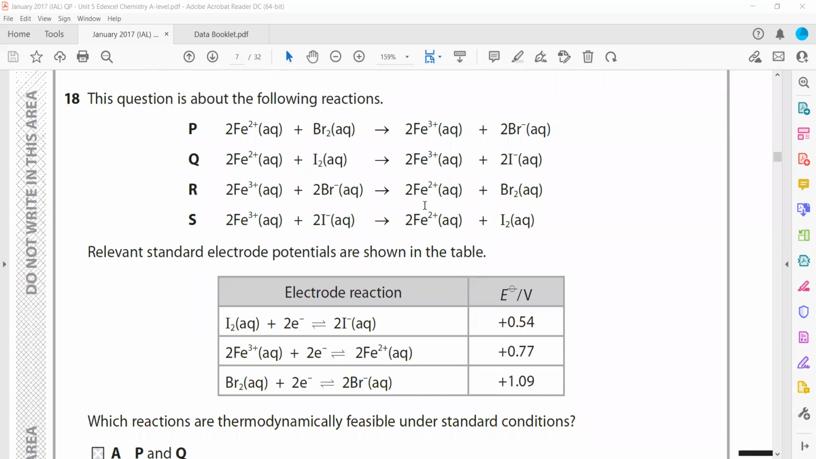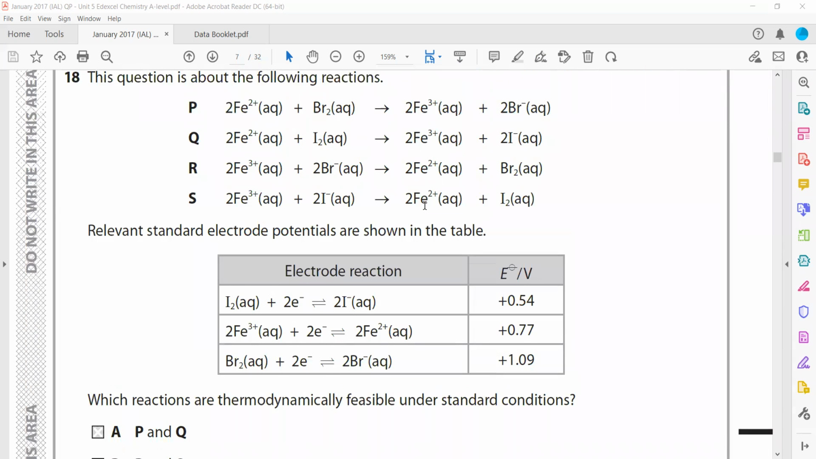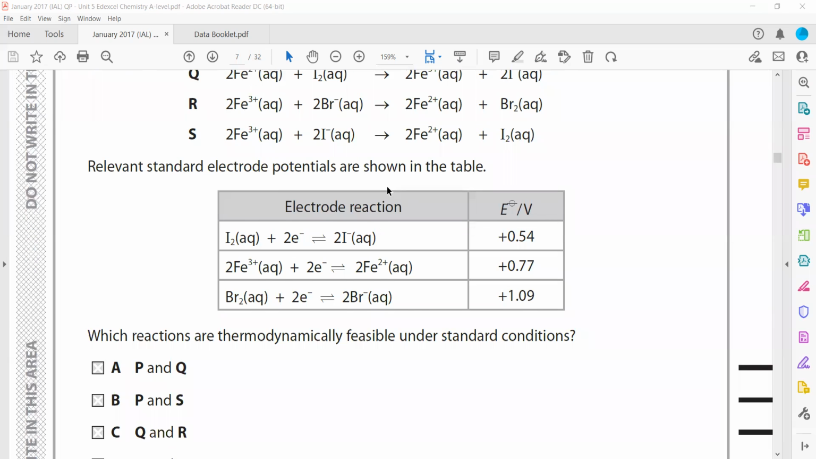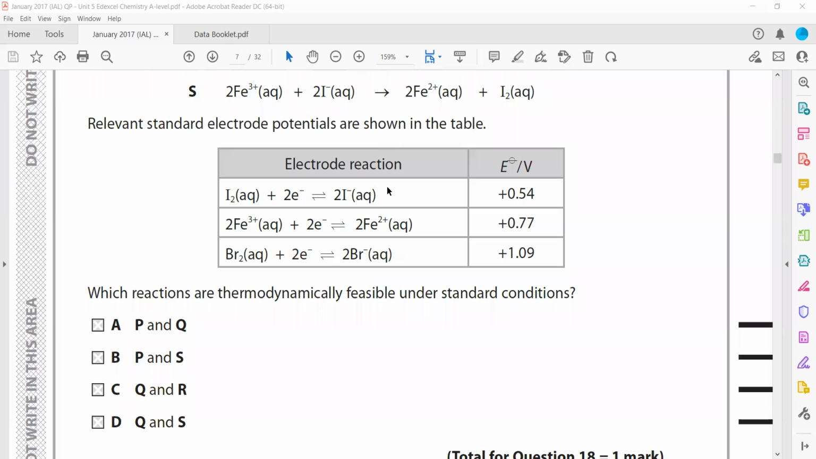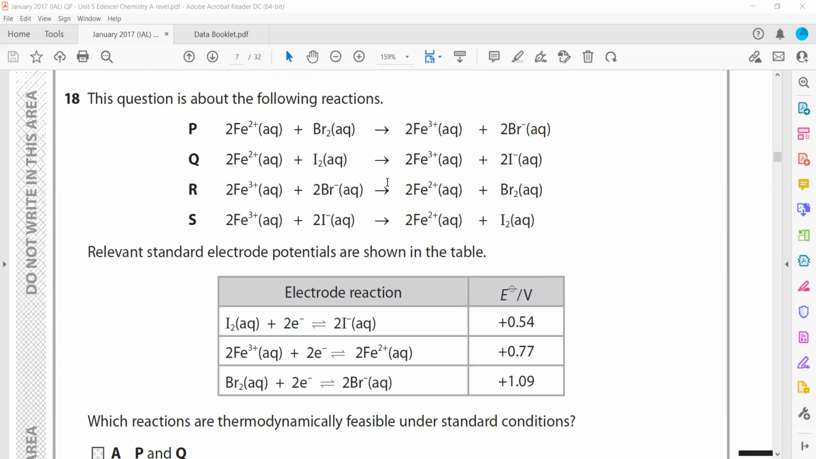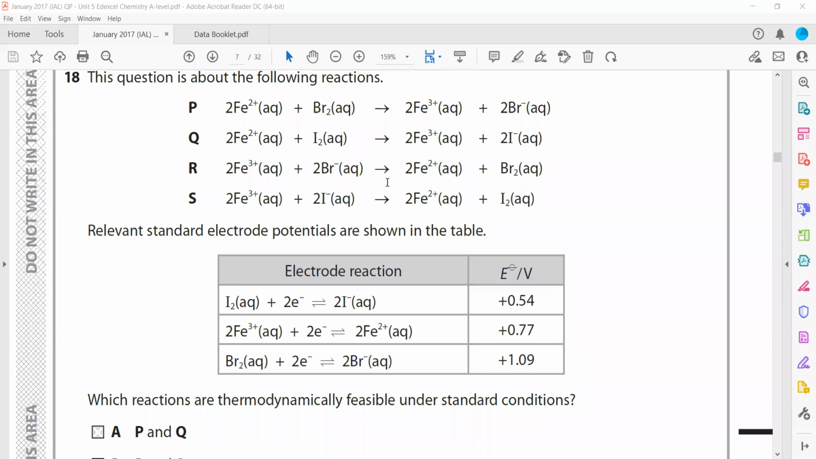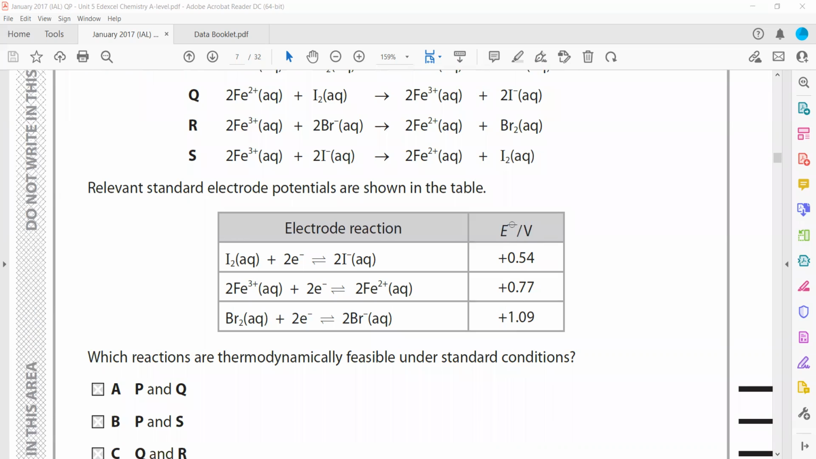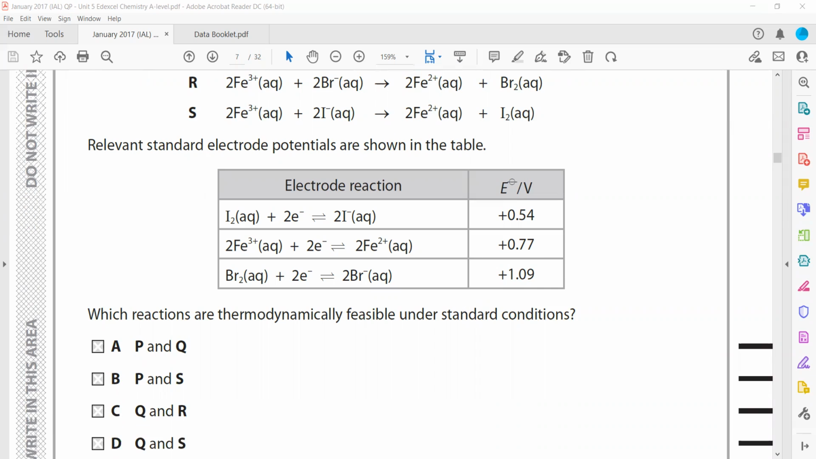This question is about the following reactions. The relevant standard electrode potentials are shown. Which reactions are thermodynamically feasible under standard conditions? If we get a positive answer, it means they are feasible. If we get a negative answer, it means they are not feasible. So we can check for each.